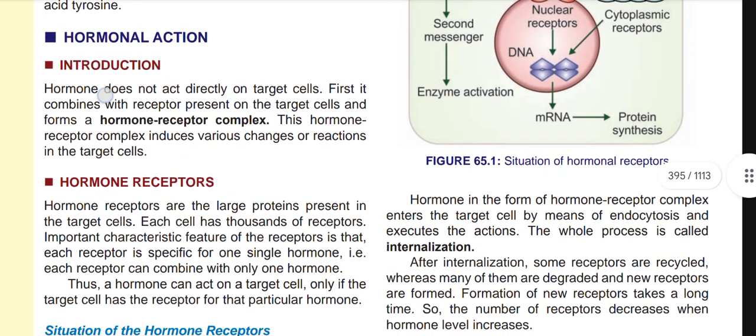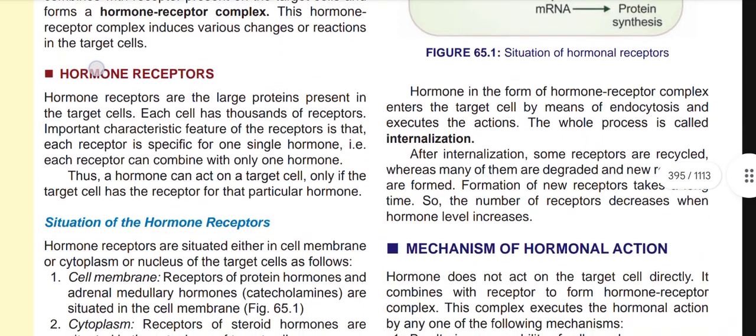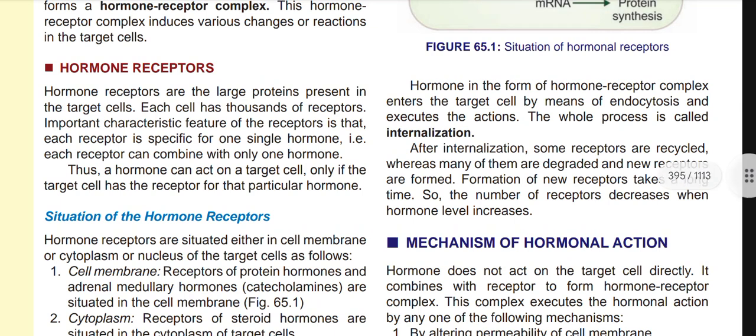Now, the hormone in the form of hormone receptor complex enters into the target cell by means of endocytosis and executes the action. The whole process is known as internalization, and after internalization, some receptors are recycled, whereas many of them are degraded and new receptors are formed. So, formation of new receptors takes a long time, so the number of receptors decreases when hormone level increases.